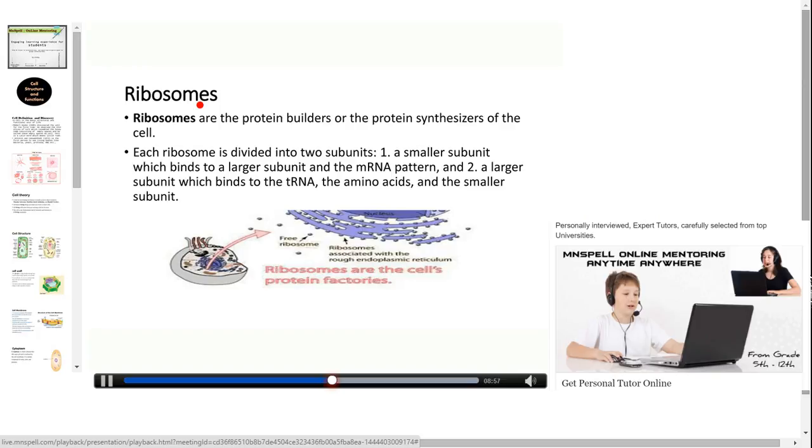Ribosomes. Ribosomes are protein builders or protein synthesizers of the cell. Each ribosome is divided into two subunits, a smaller subunit which binds to a larger subunit and the mRNA pattern, and second one, a larger subunit which binds to the tRNA, the amino acids, and a smaller subunit. Here we can see the ribosomes, which are in spherical shape, that are attached to the rough endoplasmic reticulum. These are the ribosomes.